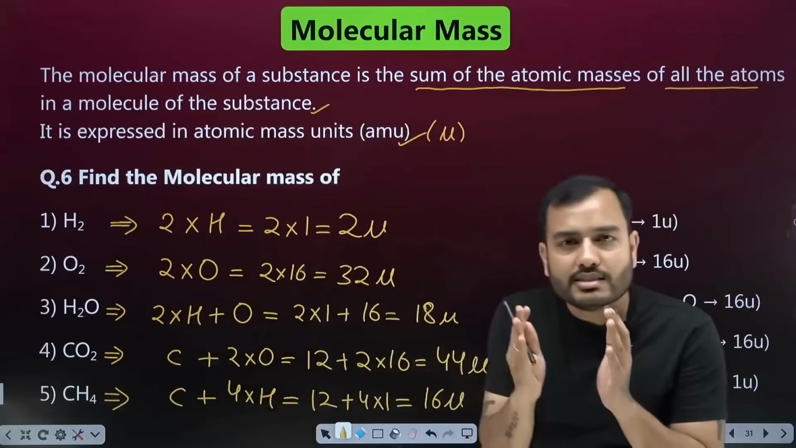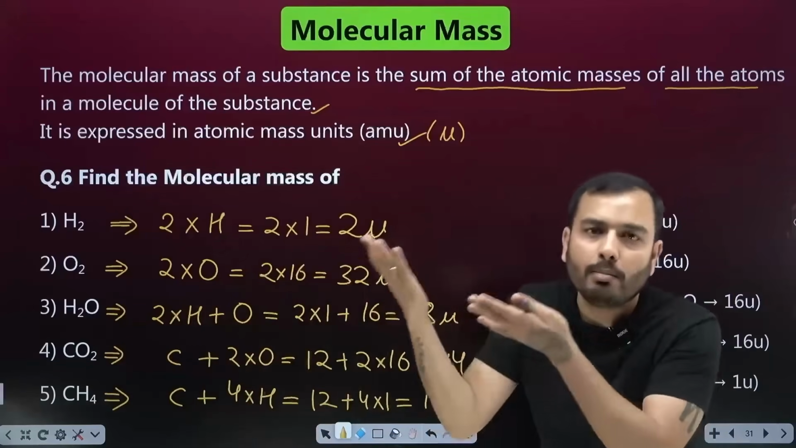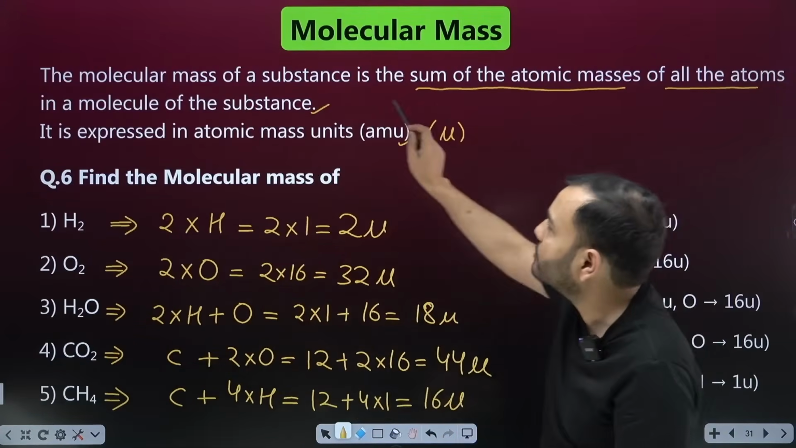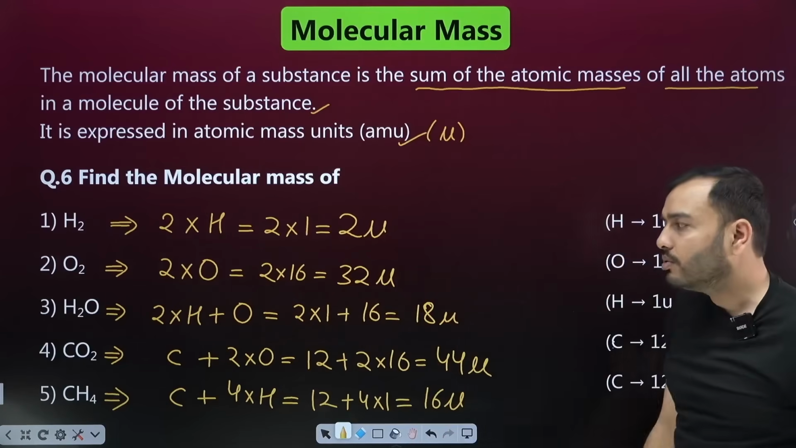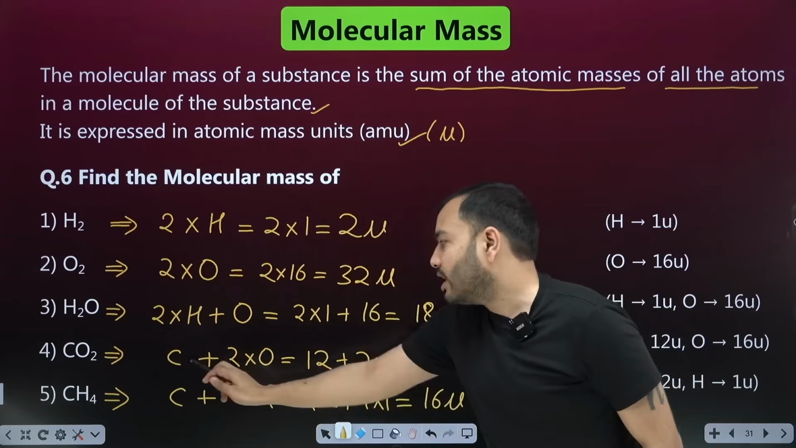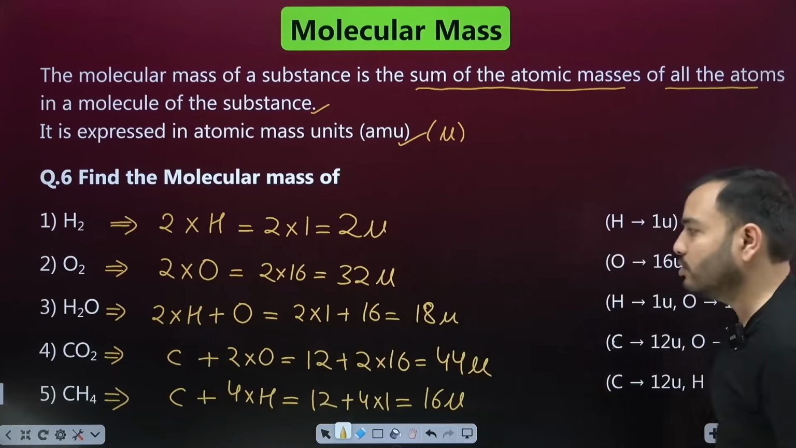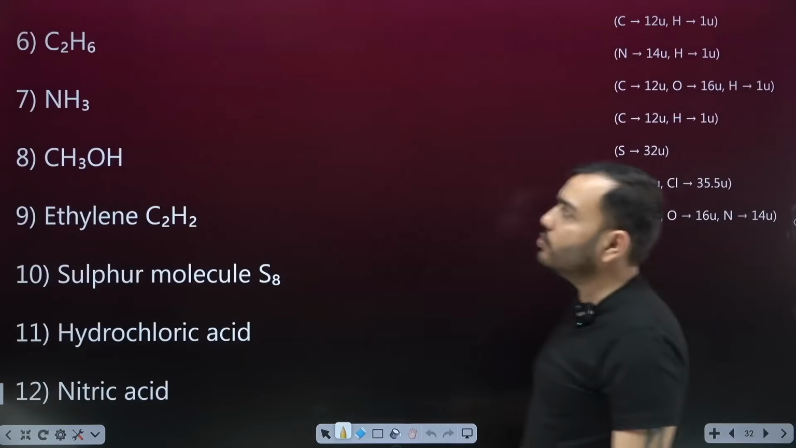Carbon dioxide. This is a molecule. What will be its mass? The mass that comes from adding up the masses of all its atoms. That will be the molecular mass. The molecular mass of a substance is the sum of the atomic masses of all the atoms in the molecule. Which atoms are in this? 1 carbon, 2 oxygen. Carbon is 12, oxygen is 16. So 2 into 16 plus 12 is equal to 44. Clear? Come on, let's calculate more.